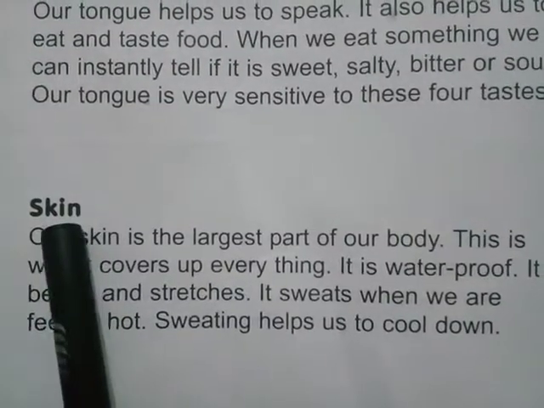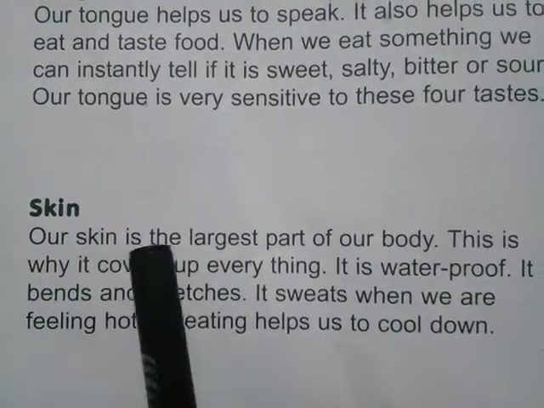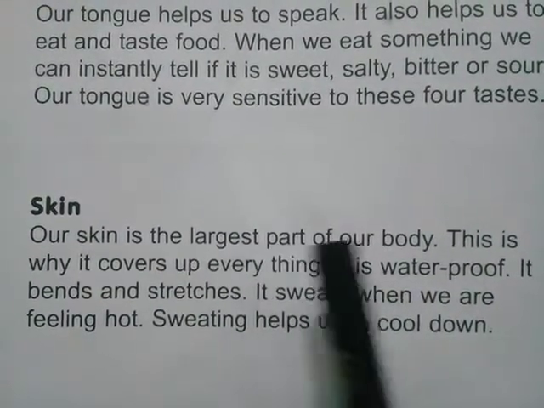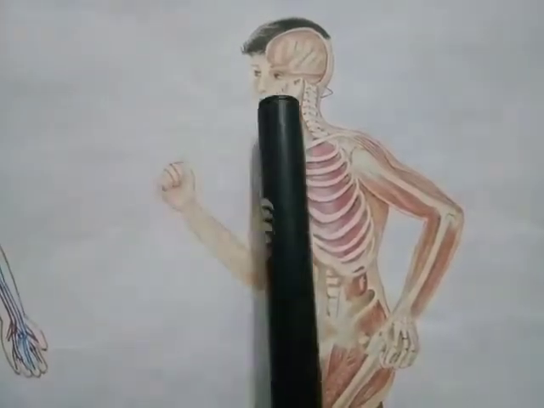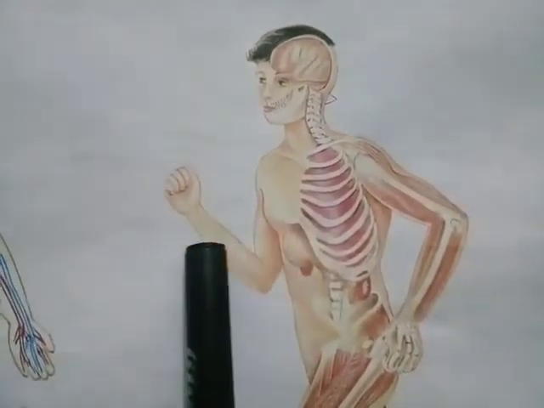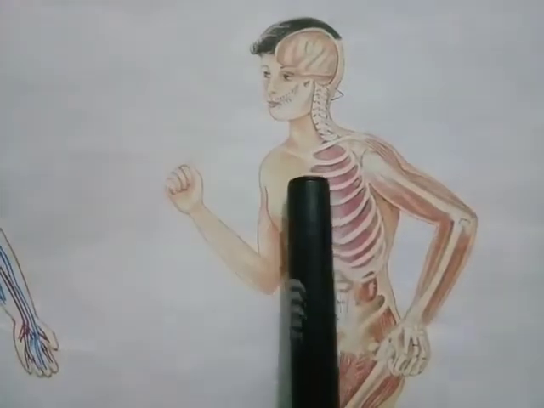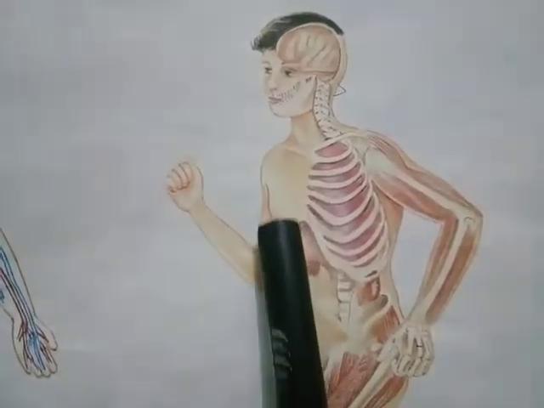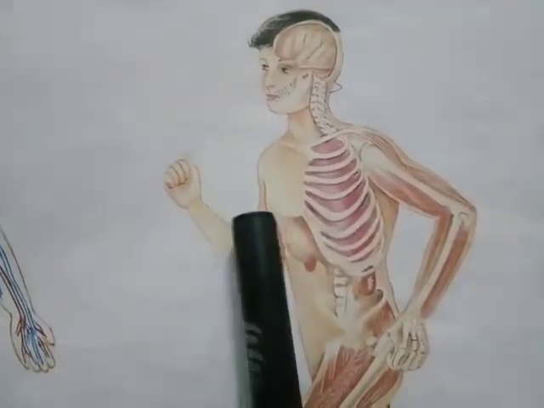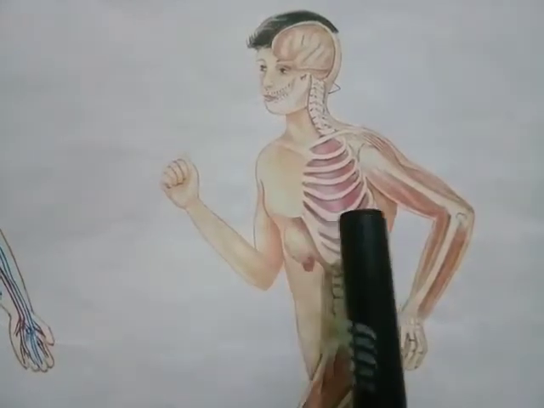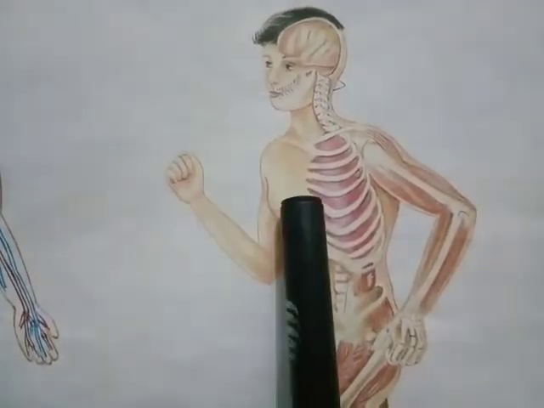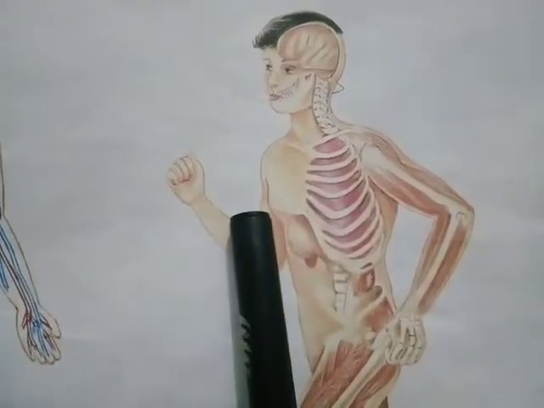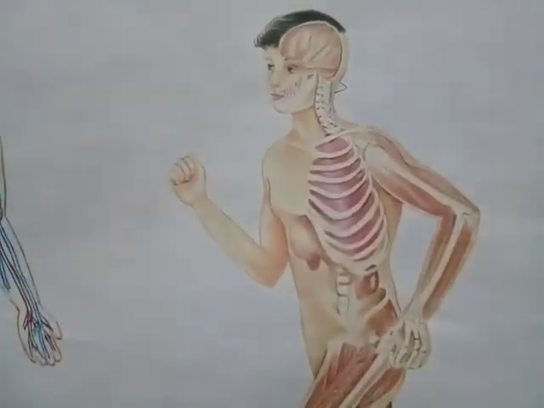And the last body part name is skin. Our skin is the largest part of our body. You can see in the picture, our skin is the largest part of our body. This is why it covers up everything. It is waterproof, it bends and stretches. It sweats when we are feeling hot. Sweating helps us to cool down.